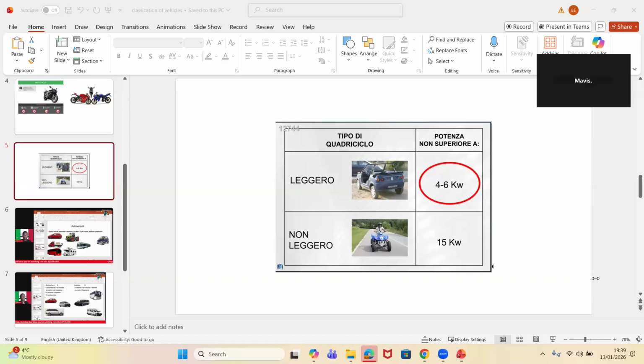Okay. The definition is: ciclomotore is a vehicle with two or three wheels. It can be considered also quadricicli leggeri. Good. Now the definition of motociclo, and the characteristics of each. Okay, give the characteristics here.